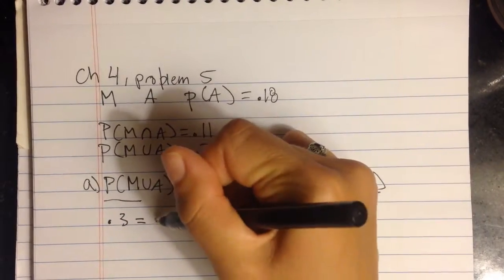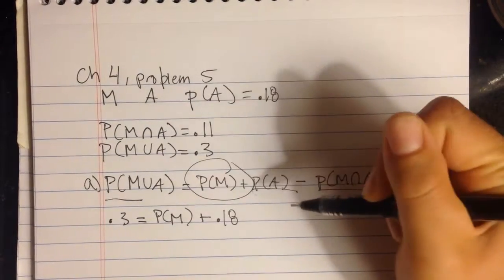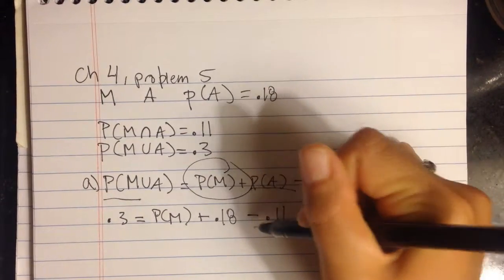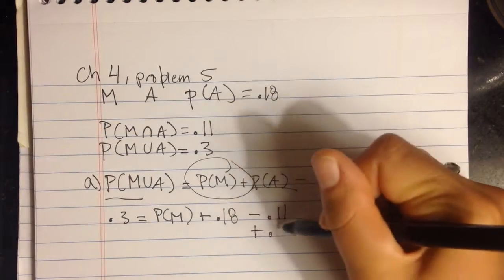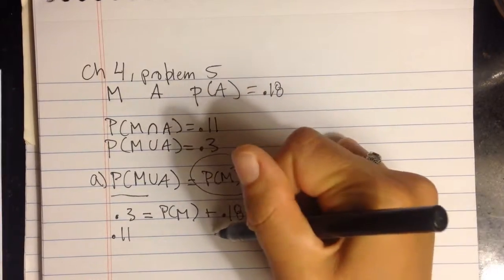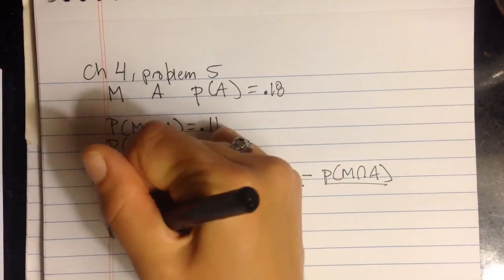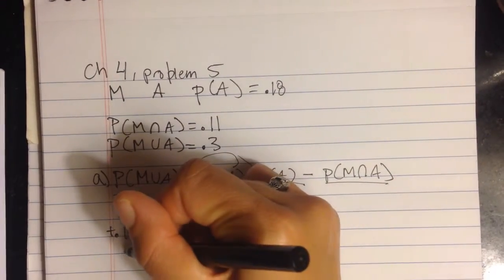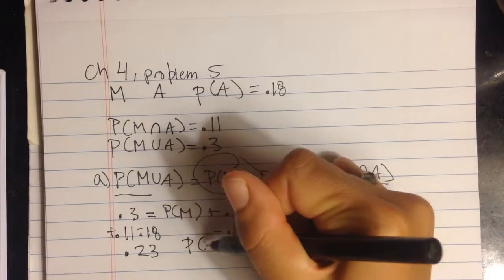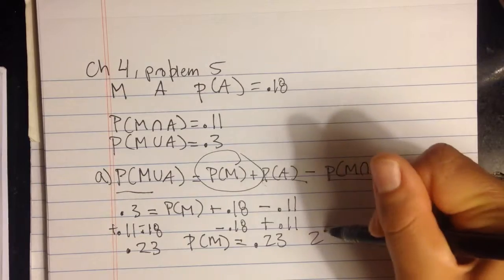0.3 equals P of M, which we're solving for, plus 0.18, that's the probability of A, minus the intersection, which is 0.11. So if I add 0.11 on both sides, and I also subtract 0.18 on both sides, I'll end up with 0.23. So probability of M, the probability that you'll receive a merit scholarship, is 0.23 or 23%.